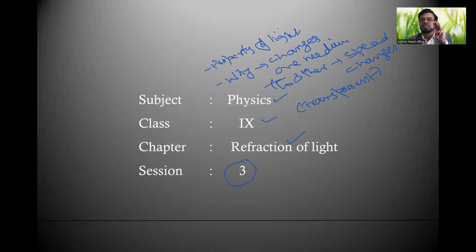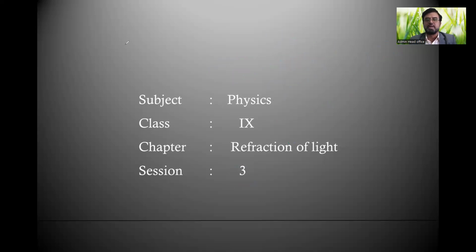So there are 3 possible cases, where we can see the bending of light either towards the normal or away from the normal. That purely depends on whether the speed of light is increasing or decreasing when it passes from one medium to another medium. Such a property of bending of light is called refraction of light.